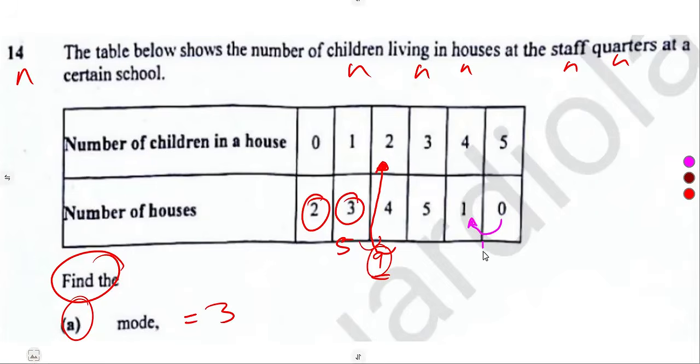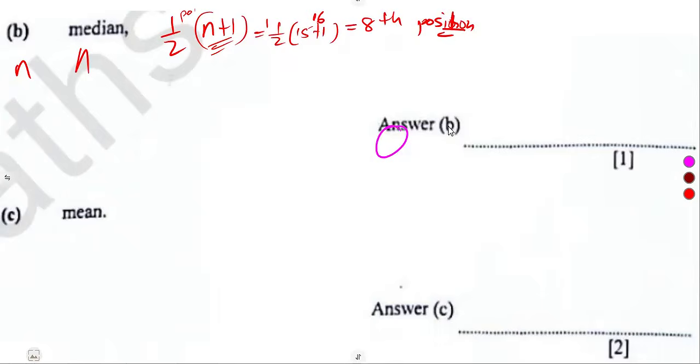0 plus 1, that's 1. 1 plus 5 is now 6. If we take this 6 plus 4, it's now at 10. 10 has passed 8. So meaning to say 8 occurs here, at 2. So that is our median value. In this case, therefore, our median value will be 2. You now have the median.